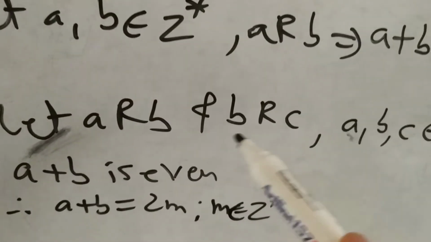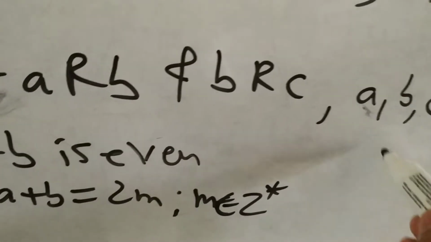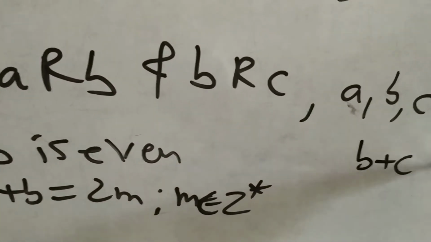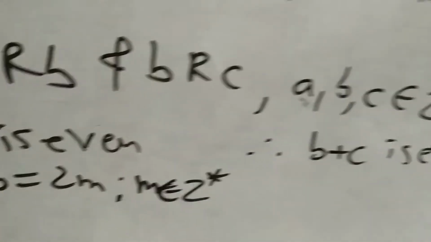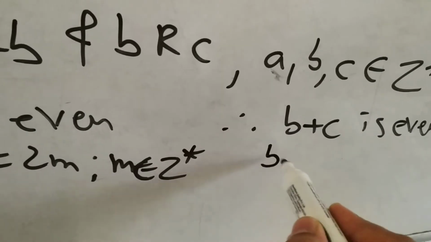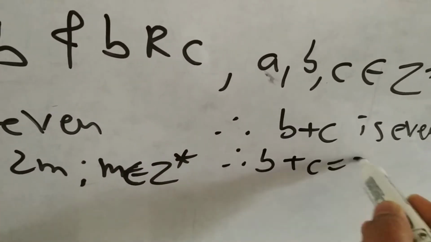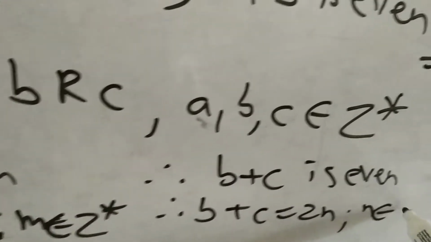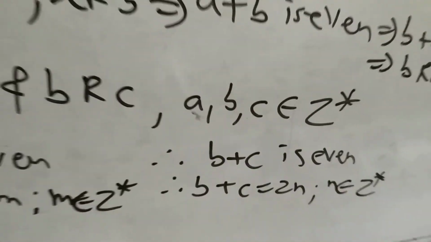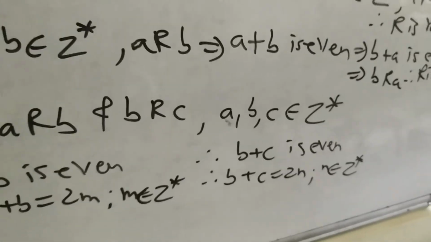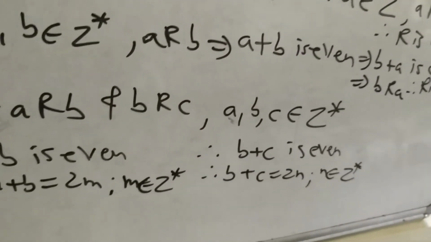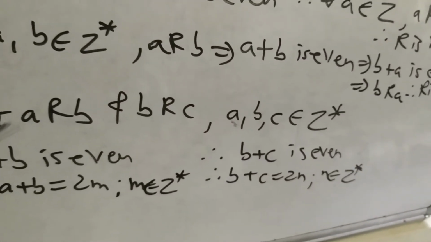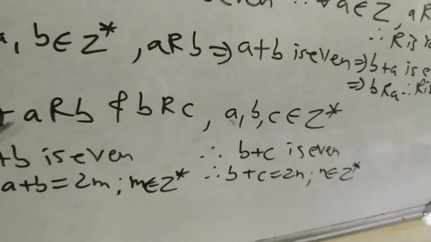And here you said b related to c, therefore b plus c is even, right? If b plus c is even, therefore we can say that b plus c is equal to 2n for some n belongs to Z star.